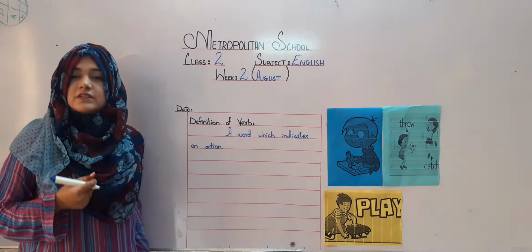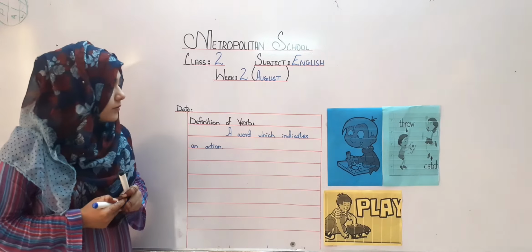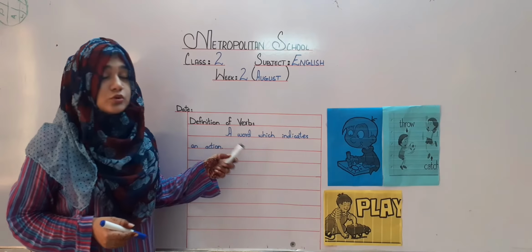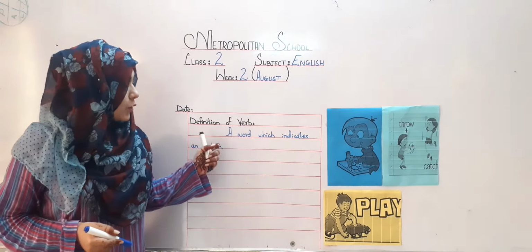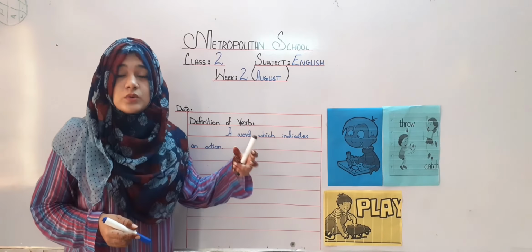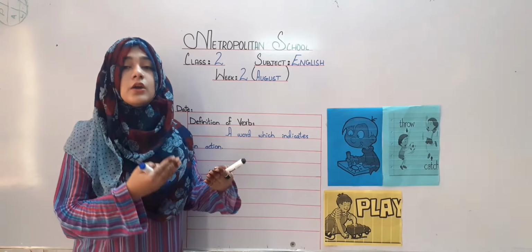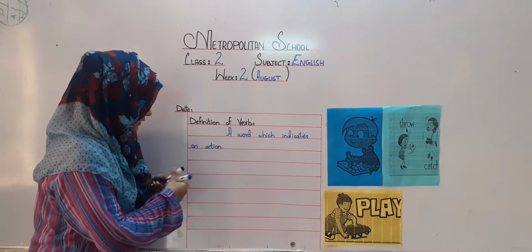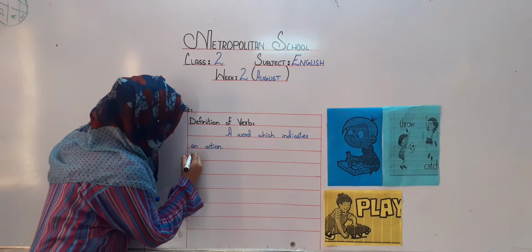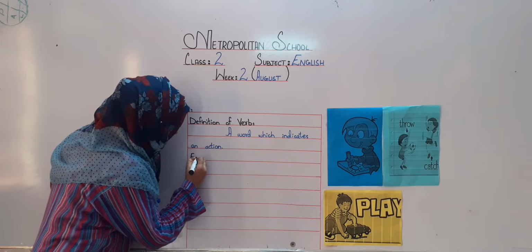Just like we have discussed, verbs are those words in a sentence which indicate an action which is done or currently occurring in the sentence. Let's have an example.